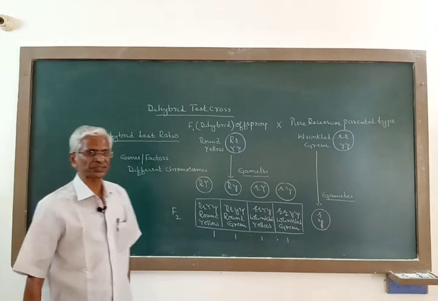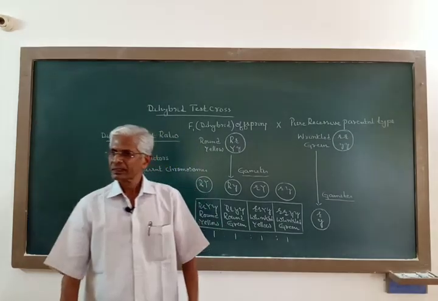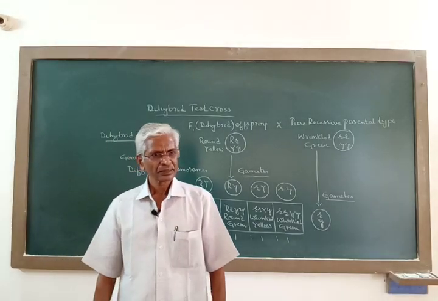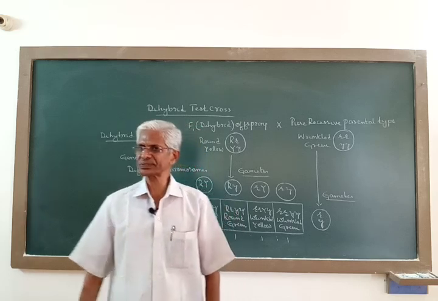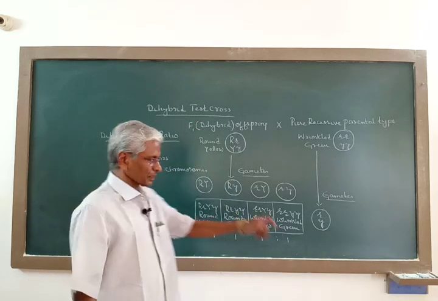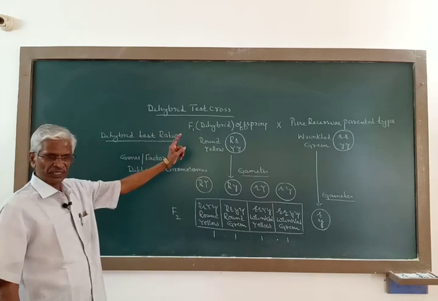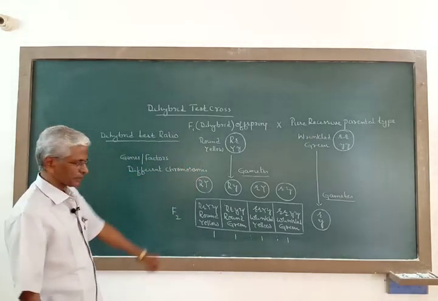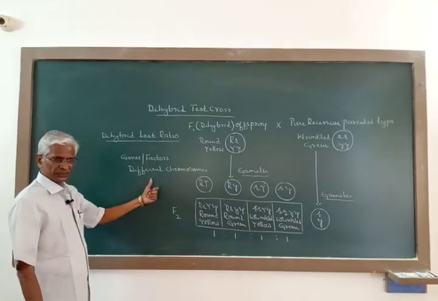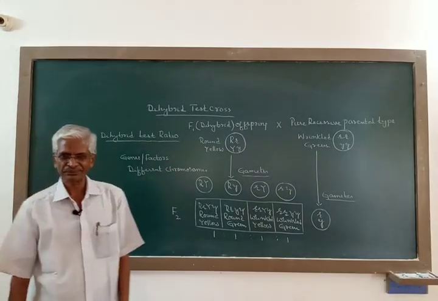Genes are factors controlling different characters in organisms, and they obey the law of independent assortment when they reside in different chromosomes.